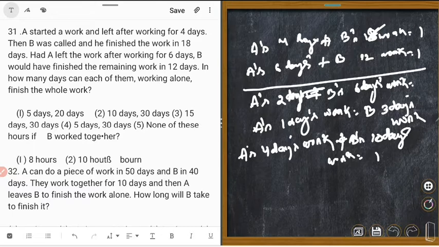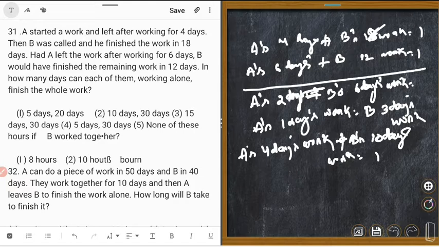So A means how many B? A is equal to 3B. A's 1 day is equal to B's 3 days.